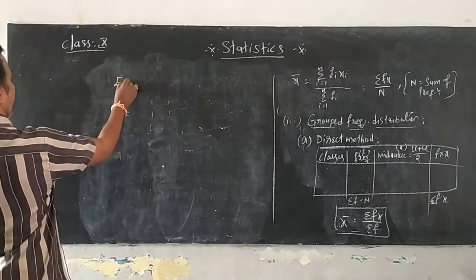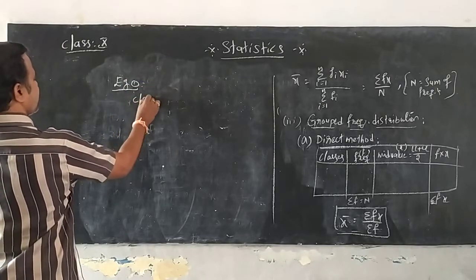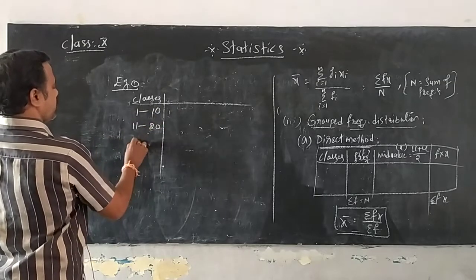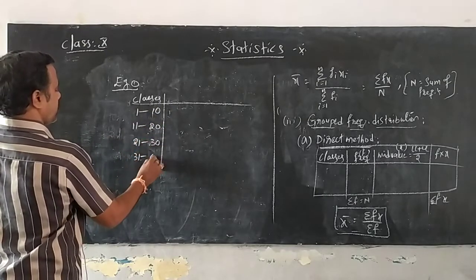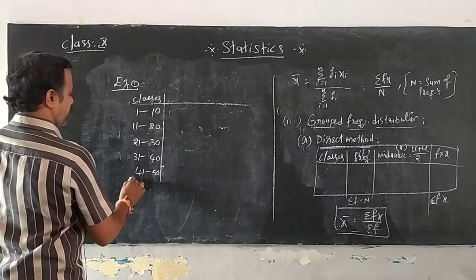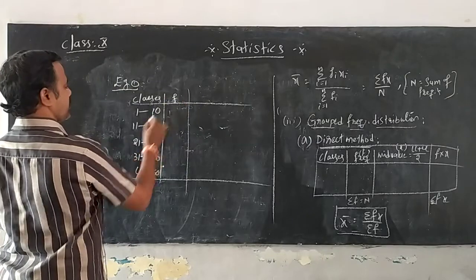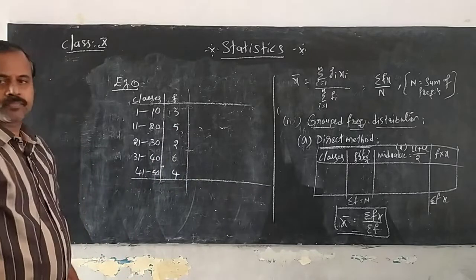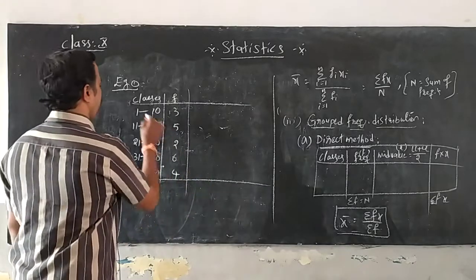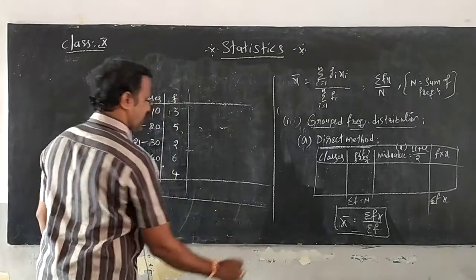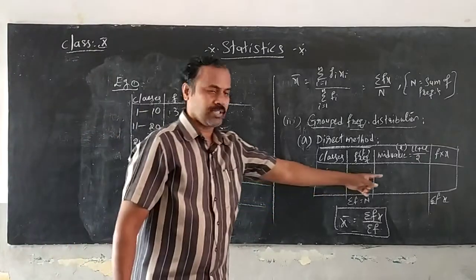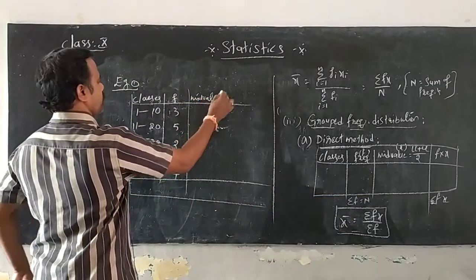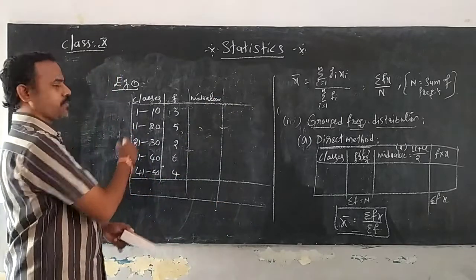Write example 1. If I take the classes as 1 to 10, 11 to 20, 21 to 30, 31 to 40, 41 to 50, and I take the frequencies as 3, 5, 2, 6, 4. Now I want to find the mean of this grouped frequency distribution. So what should I find out first? Yes, very good. First of all, we need to find the mid values.